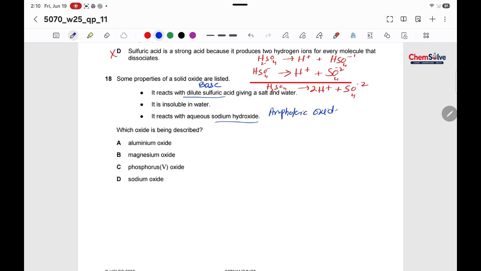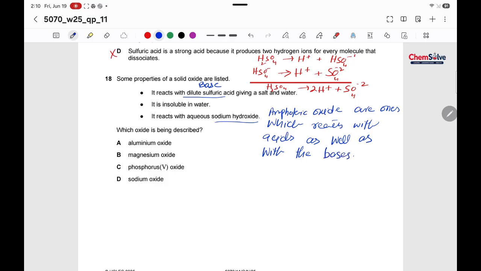because amphoteric oxides are the ones which react with acids as well as with the bases. So you must remember that aluminium oxide, zinc oxide and lead oxide are the examples of amphoteric oxides. So it's clear that our option is A.